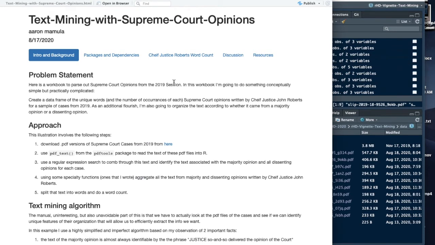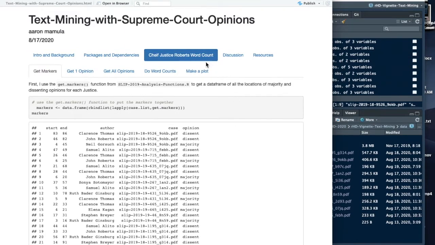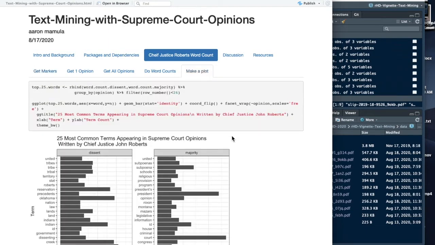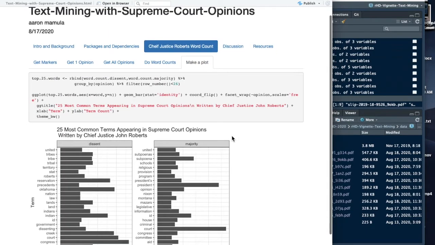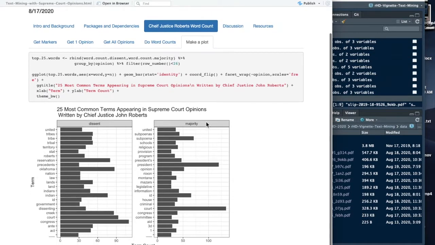So I want to show you what this entire illustration is going to be building towards, and what I'm going to demonstrate here is just making a term count for all of the words that are contained in the majority or dissenting opinions written by Chief Justice John Roberts in the 2019 Supreme Court session.